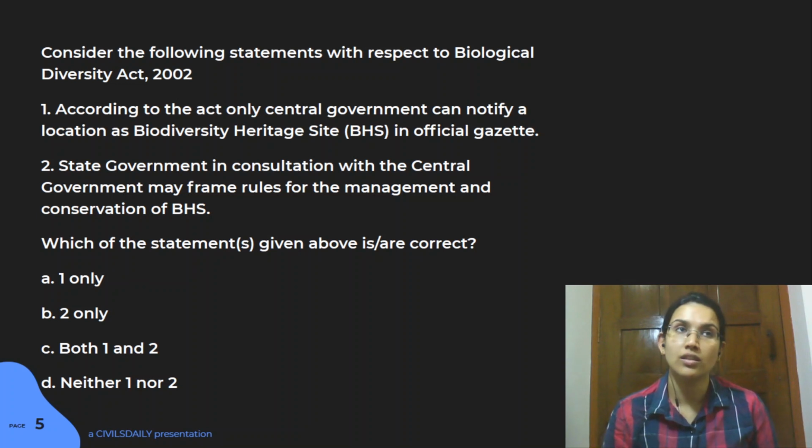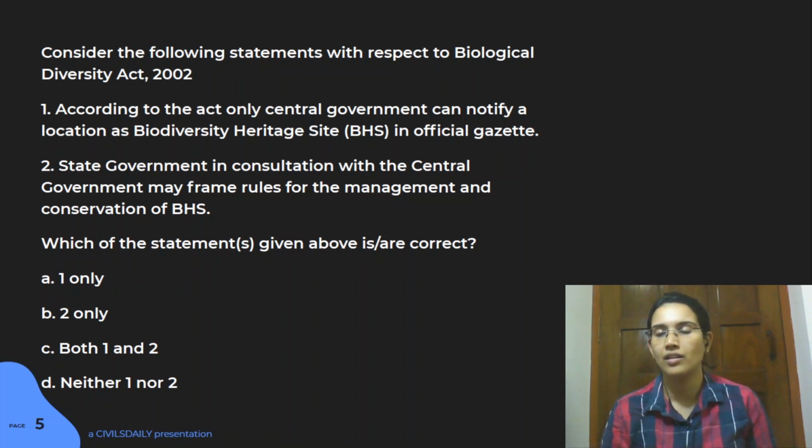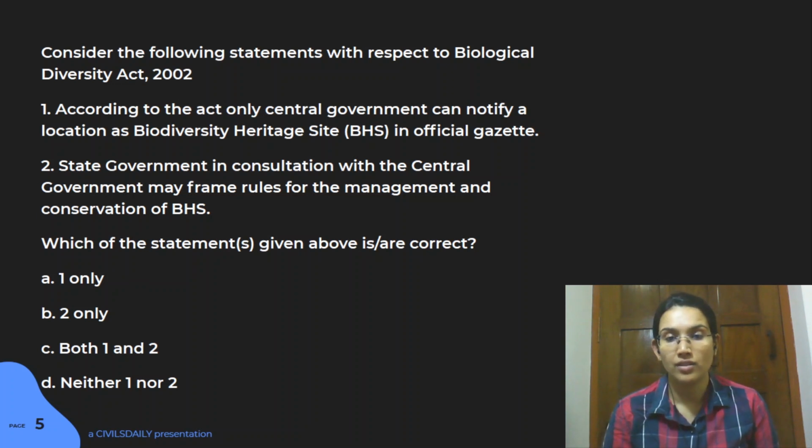So both the state government and the central government can declare any site as a BHS, and in fact the state governments, in consultation with local governments and local areas, can frame rules for how we conserve that particular site, and they can also create biodiversity management committees in interaction with the relevant community there, so that everybody can be involved in the protection of those particular sites.